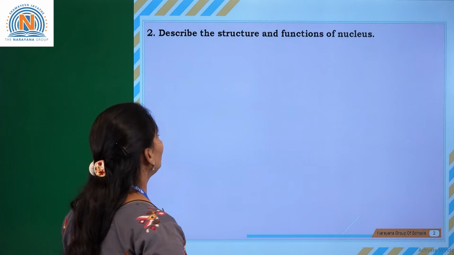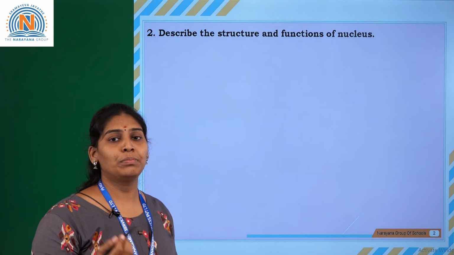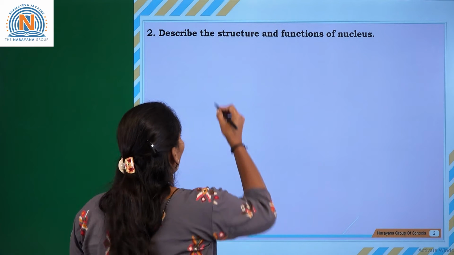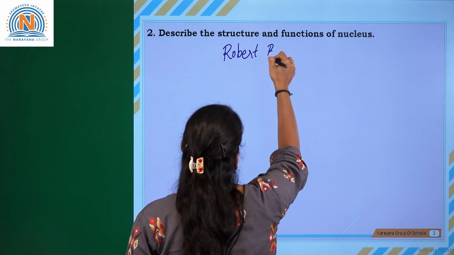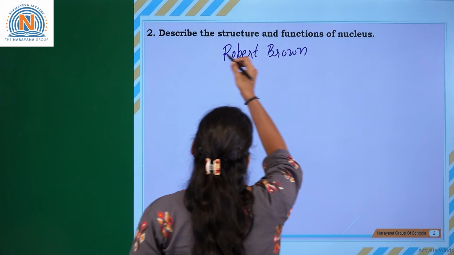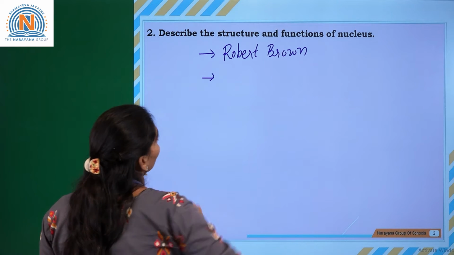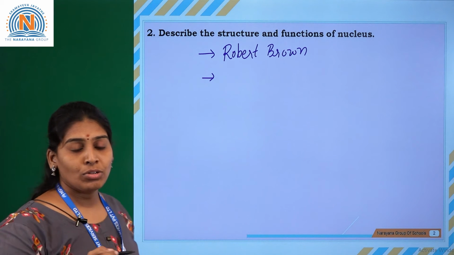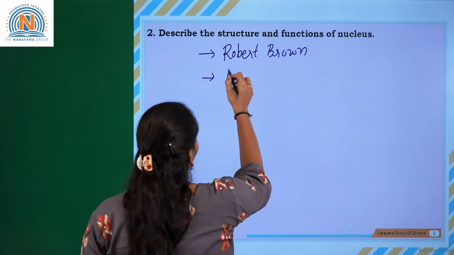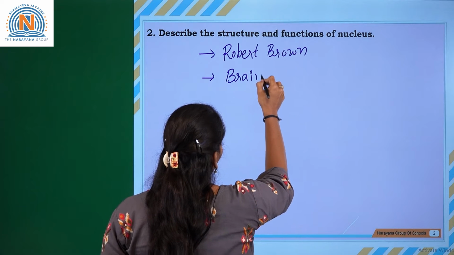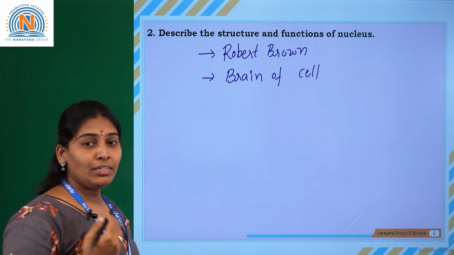The next question: describe the structure and functions of the nucleus. The nucleus was discovered by one of the scientists, Robert Brown. He discovered the nucleus. Okay, and what are the structure and functions of the nucleus? This nucleus is the brain of the cell. We can call it the brain of the cell. So what is the meaning of brain of the cell?